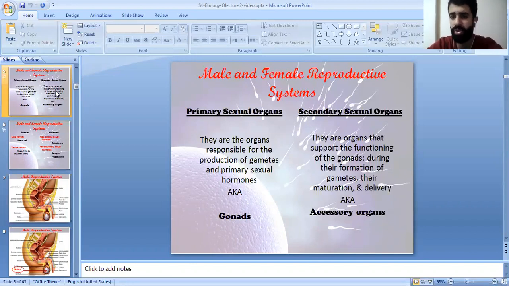The secondary sexual organs are the organs that support the functioning of the primary sexual organs during the formation of gametes, maturation, and their delivery. They are called accessory organs.